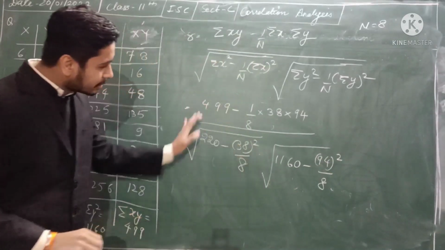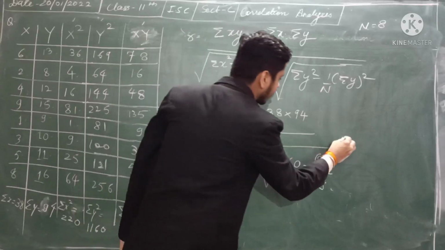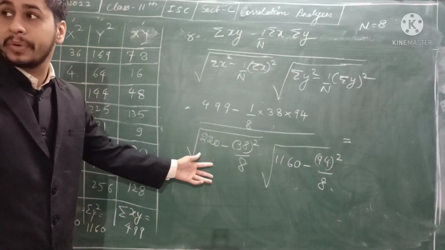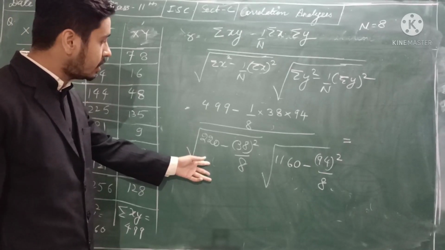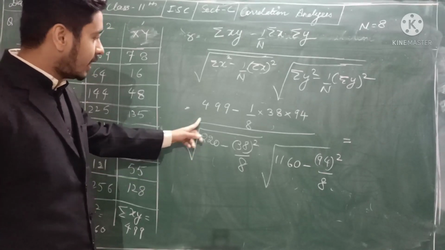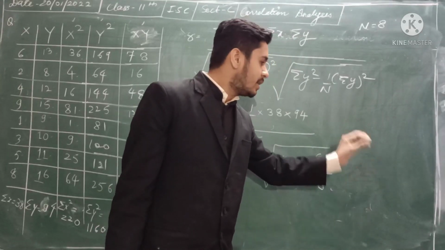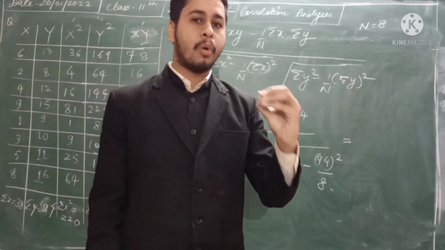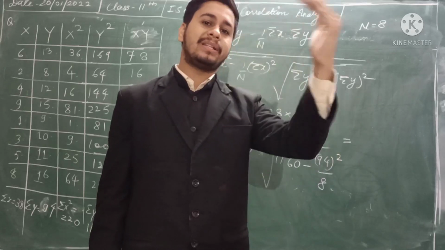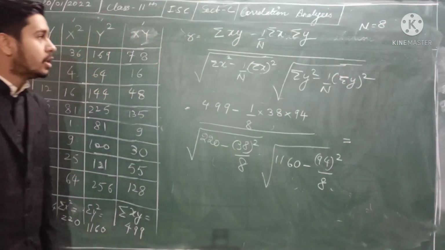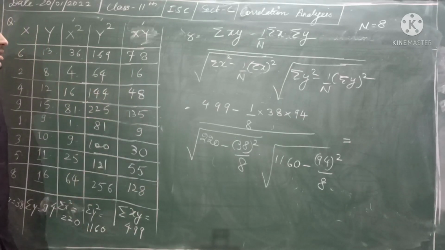Now this is a calculative part which is totally yours. Okay, so I am keeping it for you to answer this question. You have to tell me what the answer will be, and interpret whether it is highly correlated, moderately correlated, or having a low degree of correlation. So in such a way the question will be done.